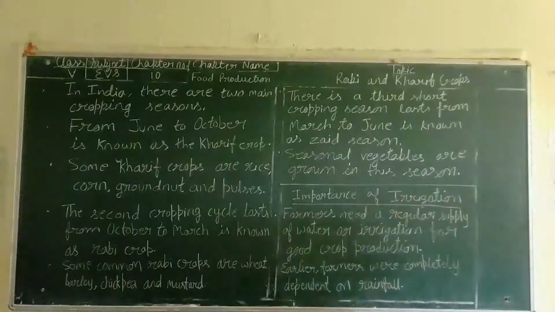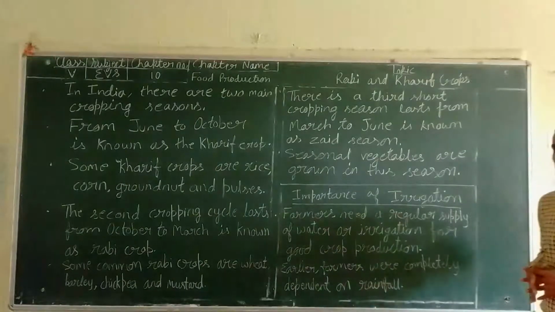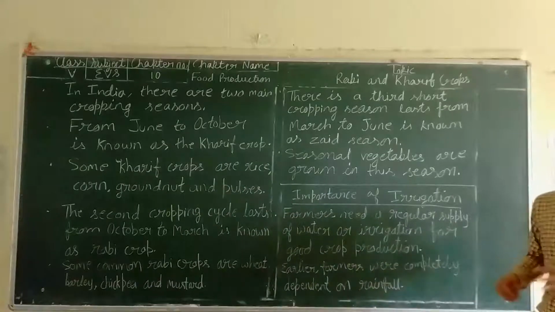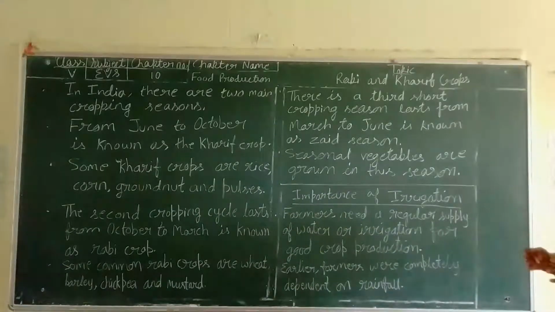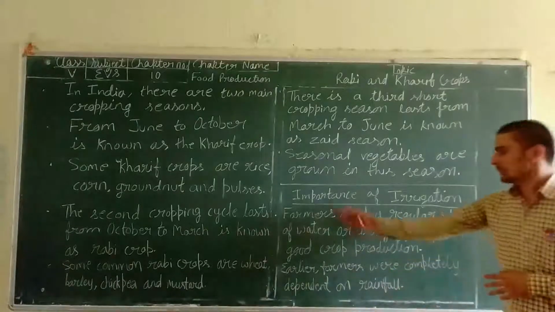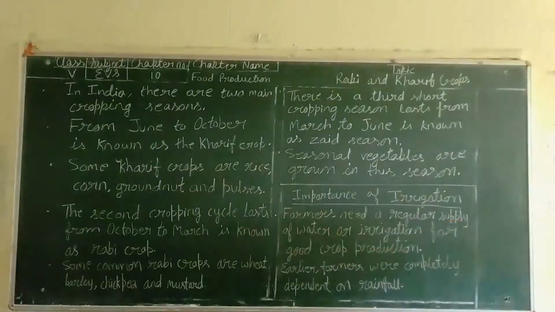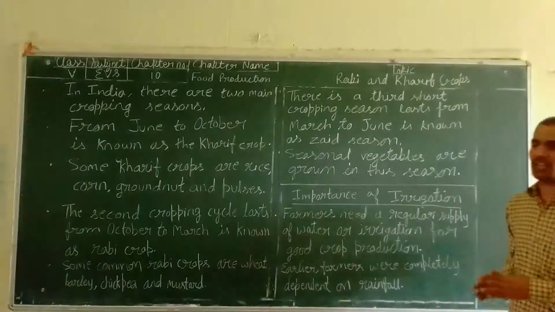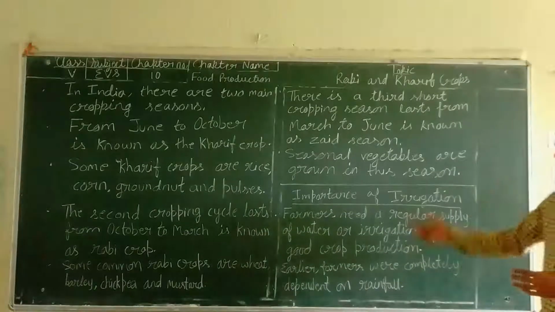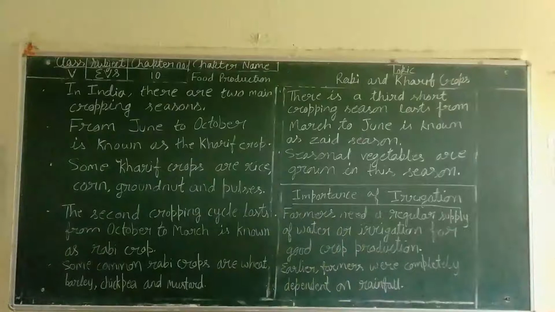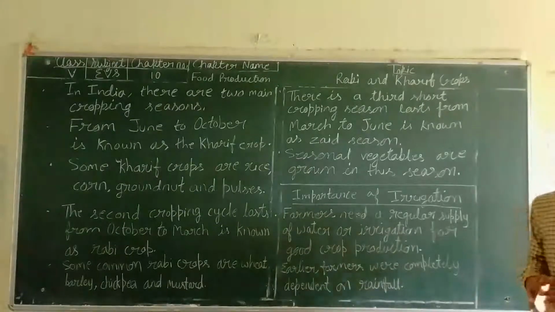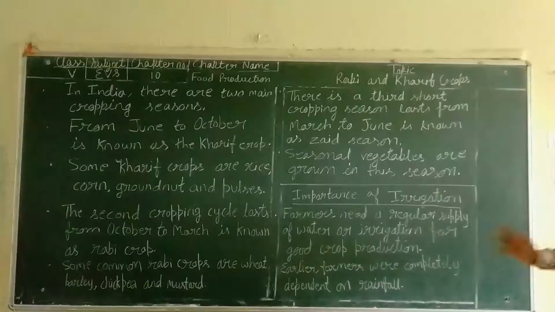Importance of irrigation. When we talked about the production of crops, we also talked about the requirements a farmer needs to do proper production. At that time, we read that irrigation is a very important part of production work. So farmers need a regular supply of water, or irrigation, for good crop production. Water is the first requirement and a very important thing for proper production of crops. All of you also know that plants do the process of photosynthesis, so definitely water is very important for it.